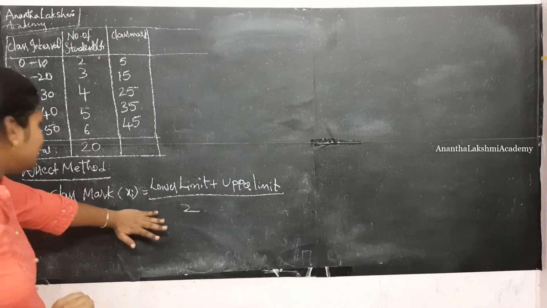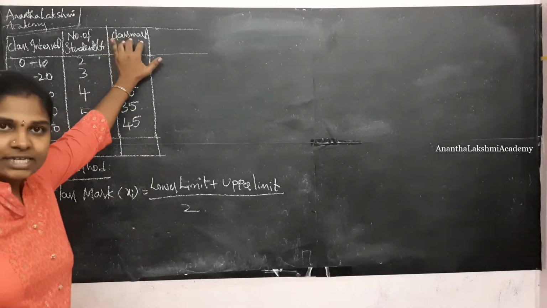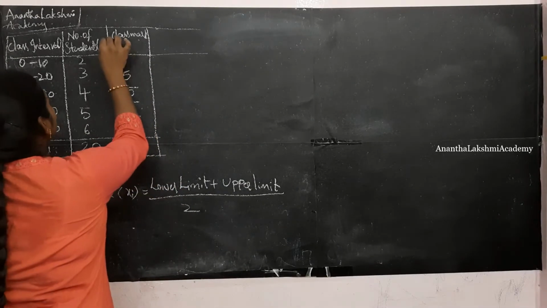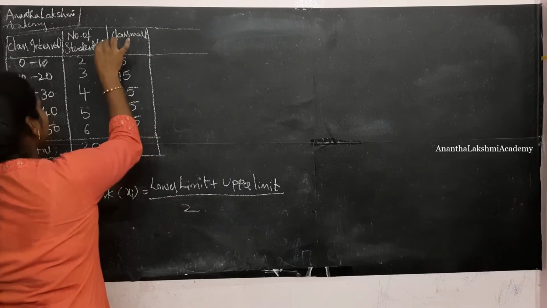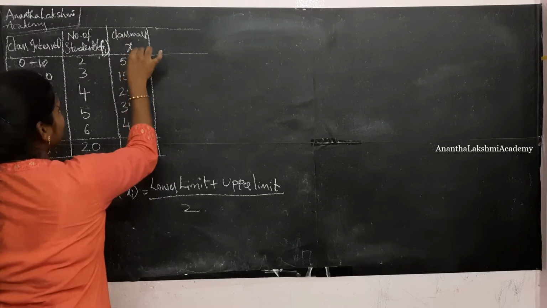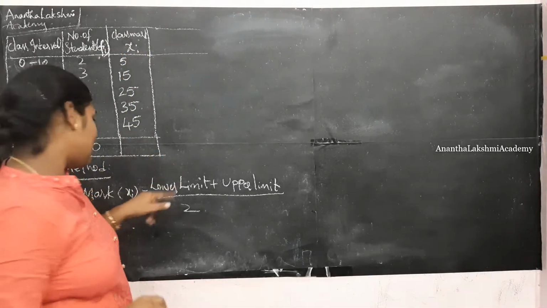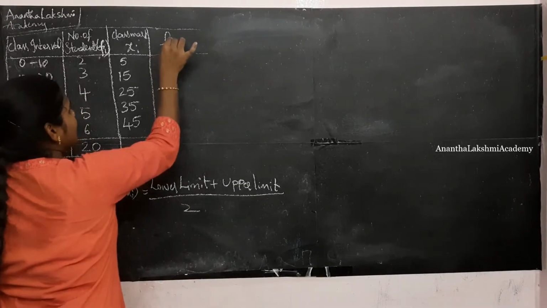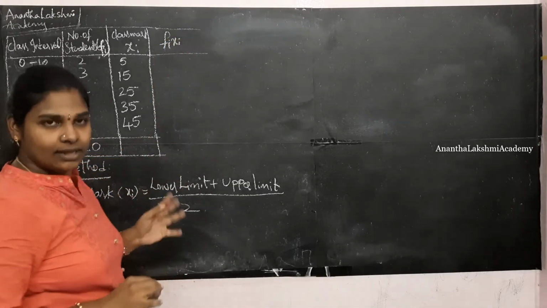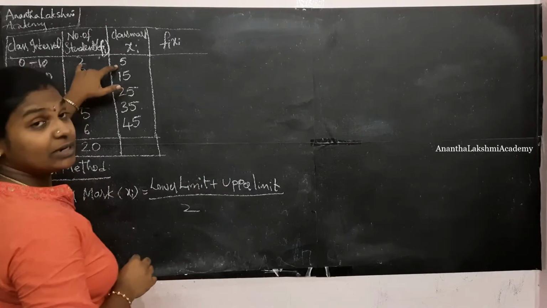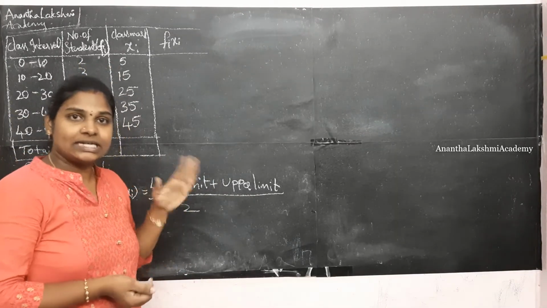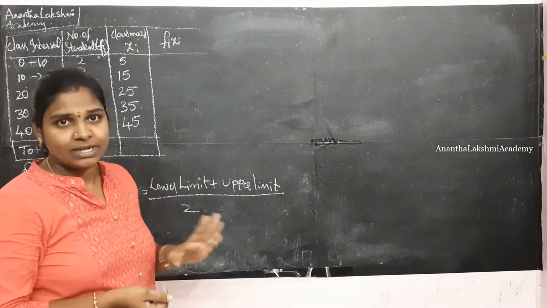All right, within the direct method, once you get the class mark, how are we going to calculate the mean? This is the frequency, the number of students is nothing but frequency. Now this is xi, the class mark, whatever we have just seen. So fi xi is the multiplication of these. How did we figure out the mean for ungrouped data? Summation of fi xi by summation of fi, right?